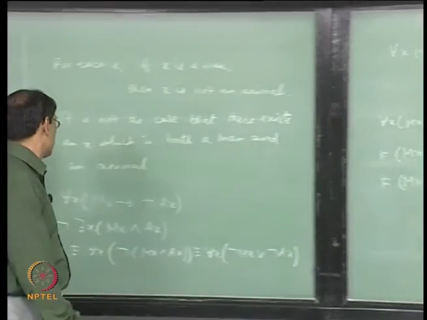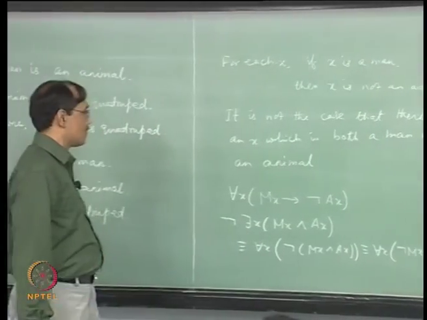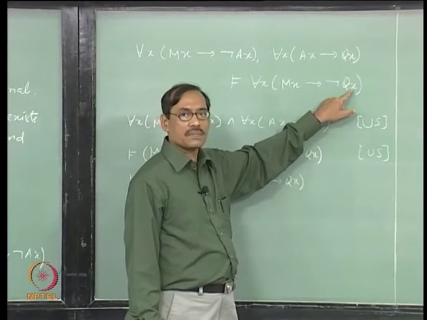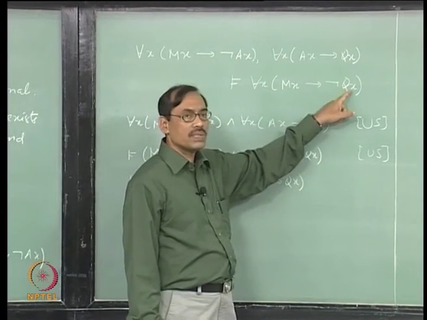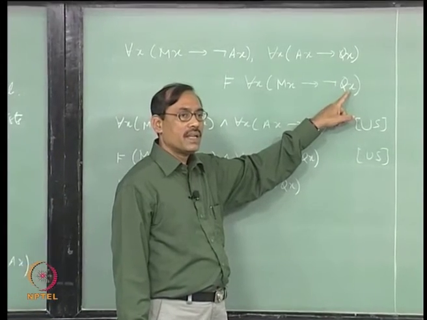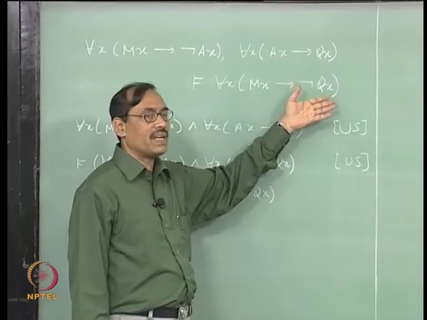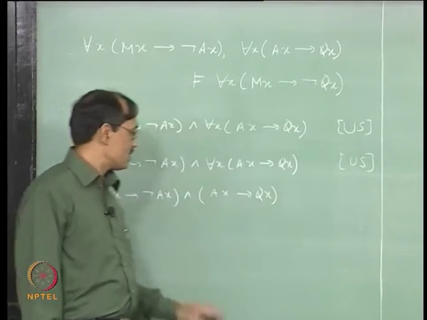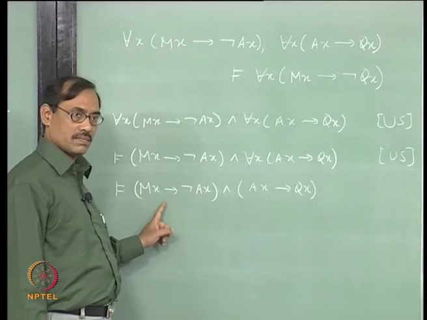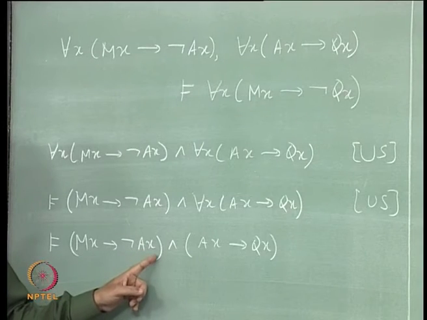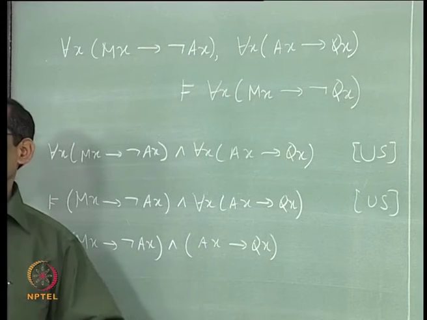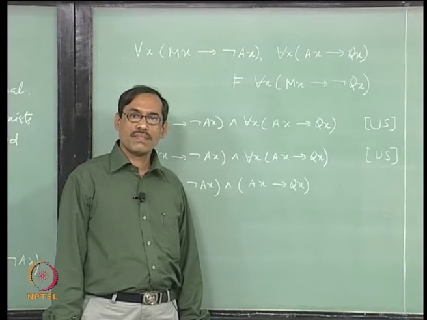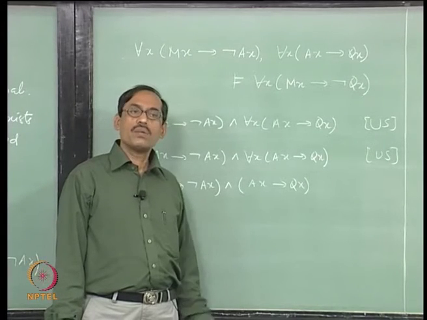Now the conclusion is M a implies not Q a. So, when M a is true, Q a should be false, right. Now to give one counter example, I take Q a to be true instead of false, right. So, what it says is that I should take M a as true, A as false, Q a as true. If I try with that, then probably it should succeed. Is that okay? So, now how to declare all those things?